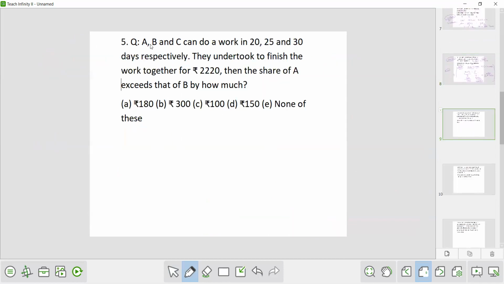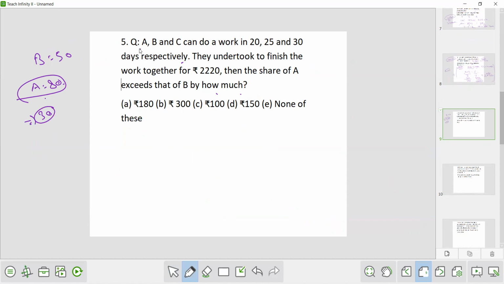Now the next question. A, B and C can do a work in 20, 25 and 30 days respectively. They undertook to finish the work together for 2220 rupees. The share of A exceeds that of B by how much? The question is saying how much more A is getting than B. Suppose B is getting 50 rupees, A is getting 80 rupees. So how much more is A getting than B? So 30 rupees. So this is the question.